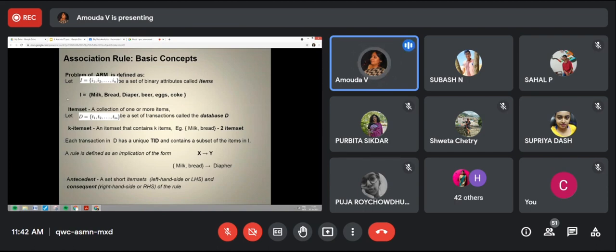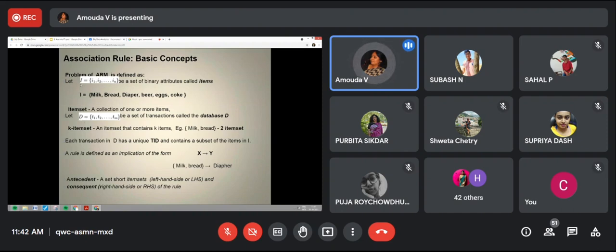Then anybody can buy any combination, or even one item. So each transaction is defined by T1, T2, T3, T4 up to Tm. The whole set of transactions is represented by the complete capital T, and all the transactions put together we call a transactional database, that is D.